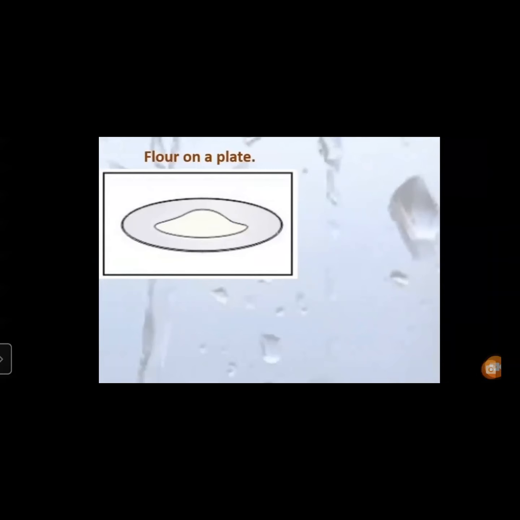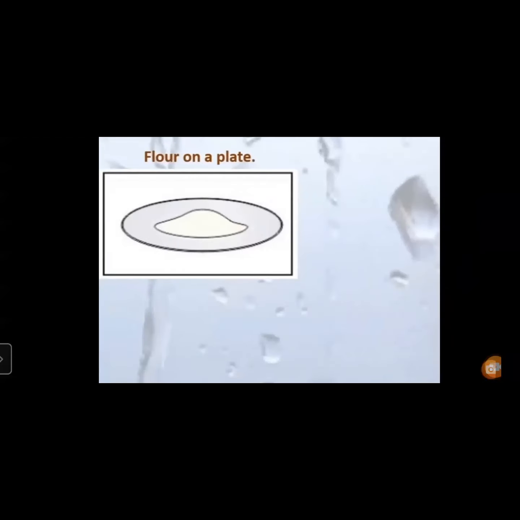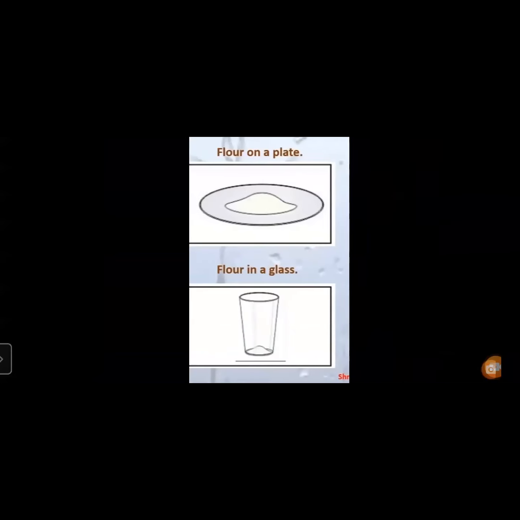Children, the shape of the plate is flat, right? Look at this shape of flour. It is like a mount, like a small heap. And look at the shape of flour on a plate. Okay. And look at the shape in a glass. Now you can see. If you have poured it in a glass, you can look at it in a glass also. It is in the form of a heap.